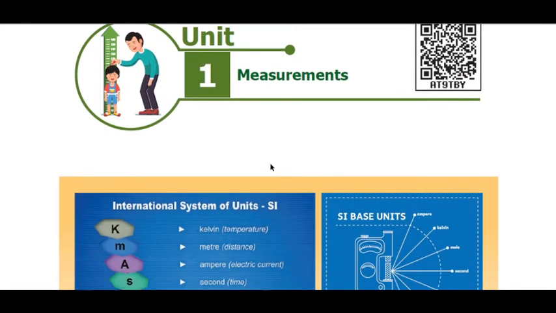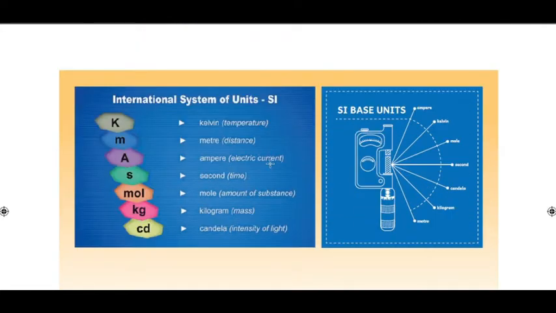There are many kinds of measurements. In ancient days we used to use our body parts for measuring. Like 1 foot, likewise we use our body parts for measuring things. But at last, a complete international system is used for the whole universe. That is called System International. This is the International System of Units, SI unit.